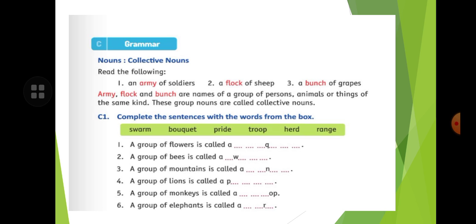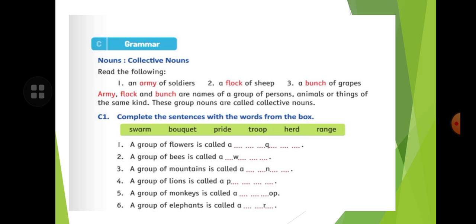So children, exercise C1 is complete the sentences with the word from the box. What you have to do: the words are given here. You have to select the appropriate word and write it in the blank. A group of flowers is called a bouquet. You will write bouquet here.